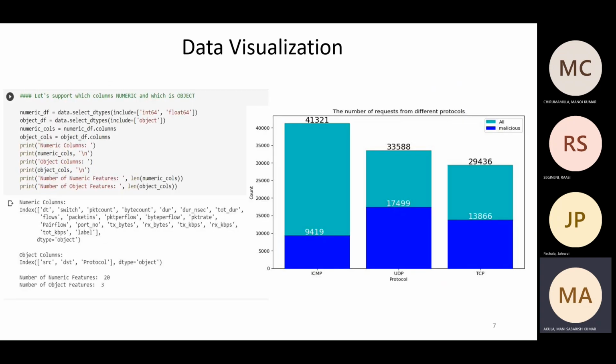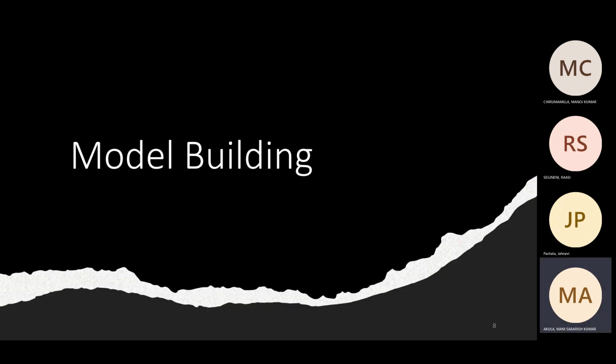In our dataset, we have three protocols: ICMP, UDP, and TCP. So we made a histogram plot to give the count of requests from the different protocols. In the graph, for the UDP protocol, there are 33,588 requests. Out of that, 17,499 were malicious.